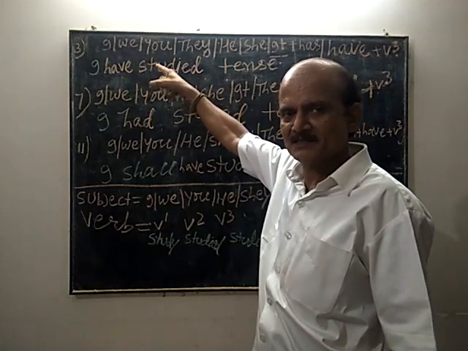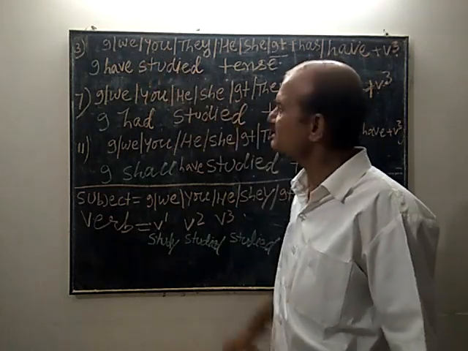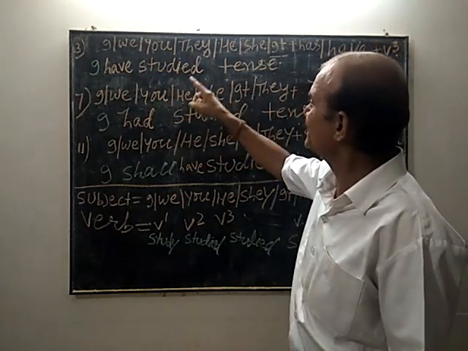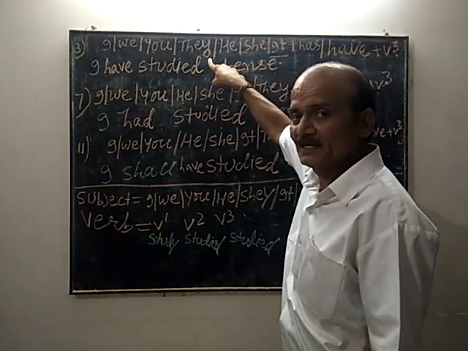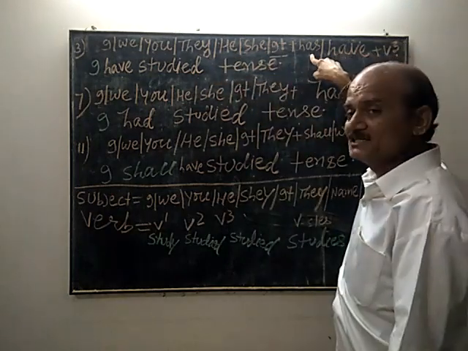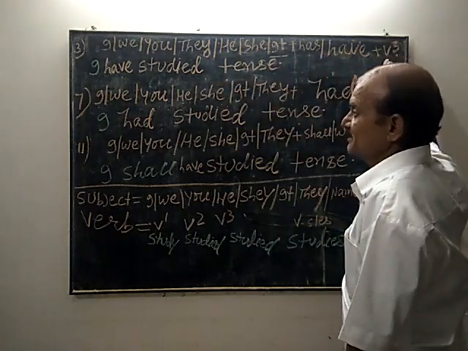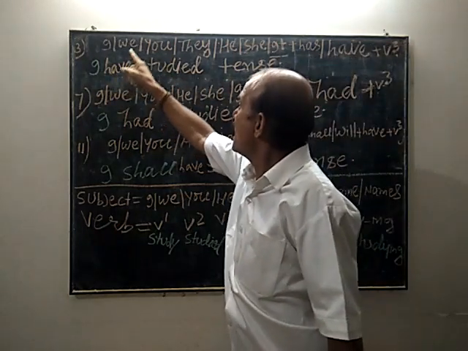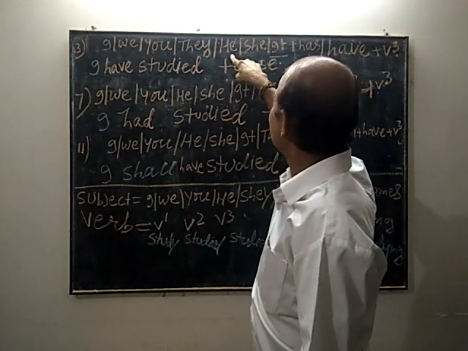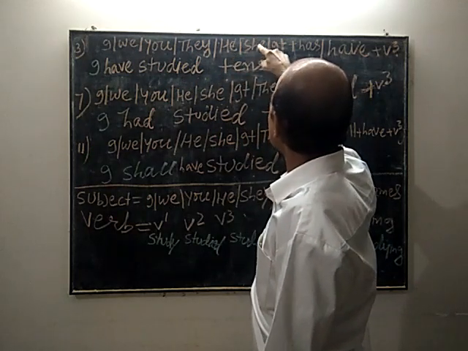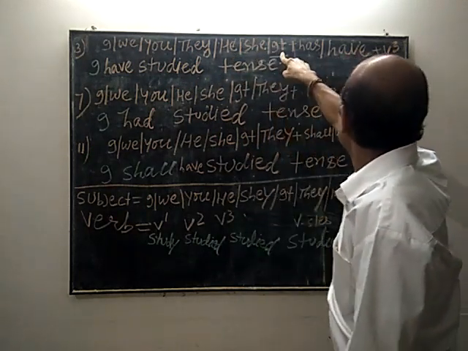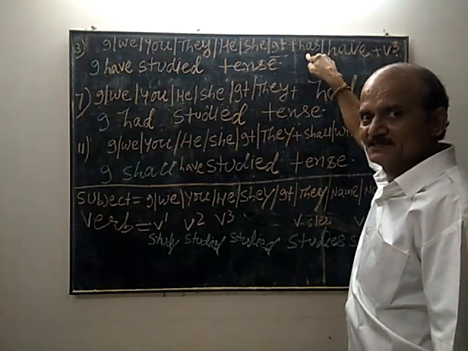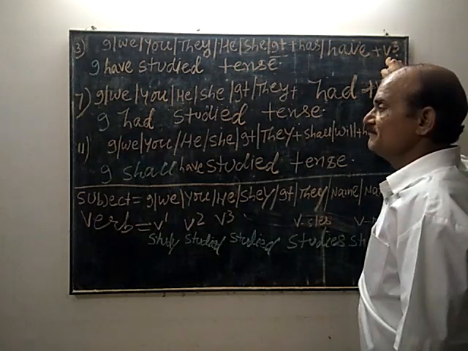In present perfect, we have two structures. If the subject is I, we, you, they, auxiliary verb have is used, followed by V3. Right? If the subject is he, third person singular number, she, it, has, auxiliary verb is used, followed by V3.